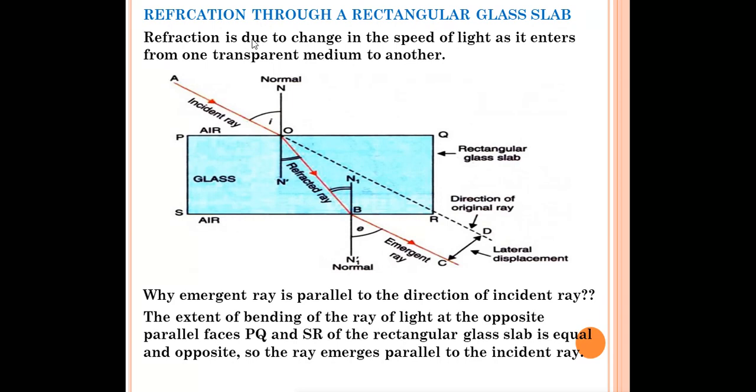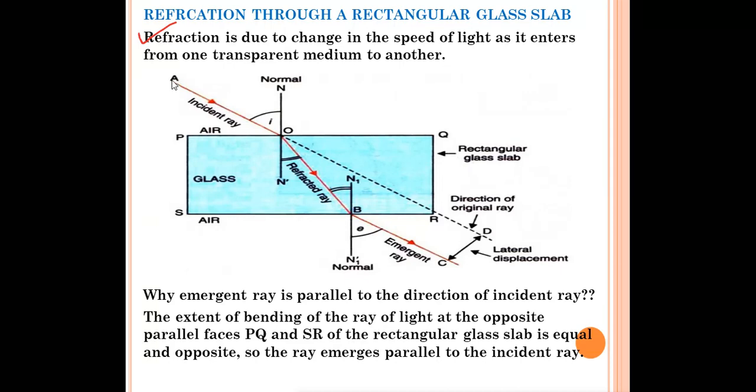So what do we have to read in this one? Refraction is due to change in speed of light as it enters from one transparent medium to another. This is the cause of refraction. Why does the refraction occur? Due to change in speed of light when the light enters from one transparent medium to the other medium. So let's discuss it.